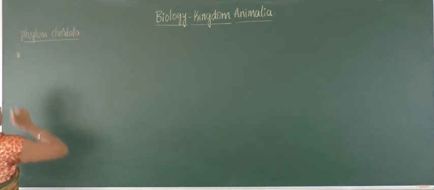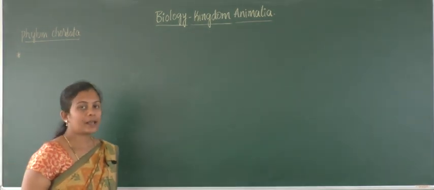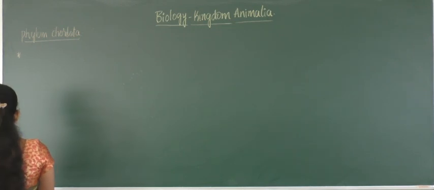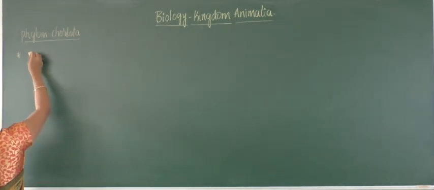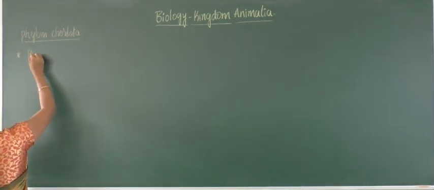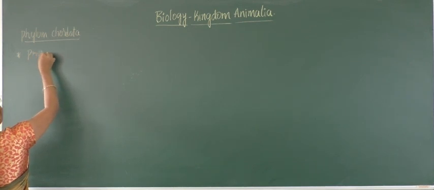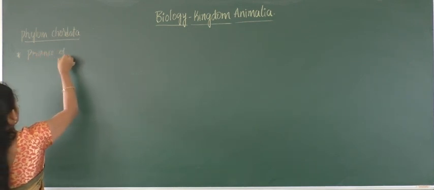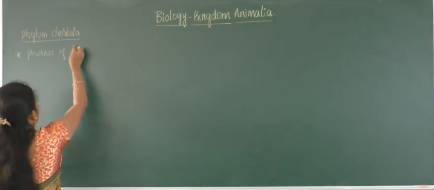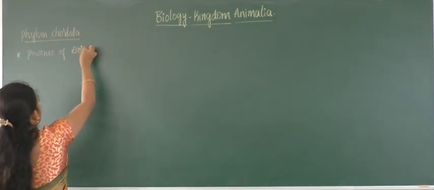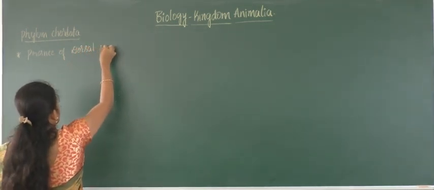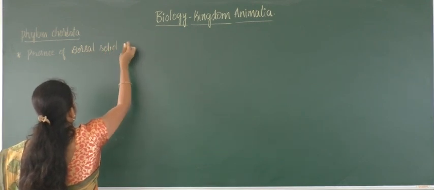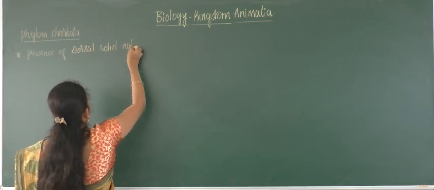What are those important properties? Here they possess dorsal solid notochord. They are having presence of dorsal solid notochord.